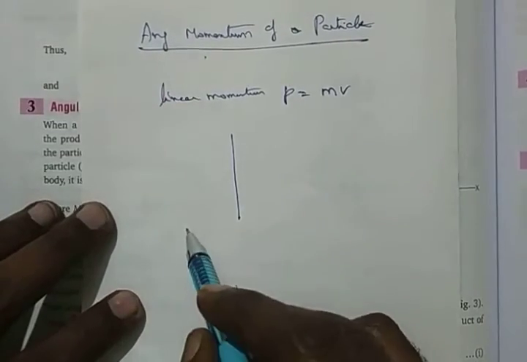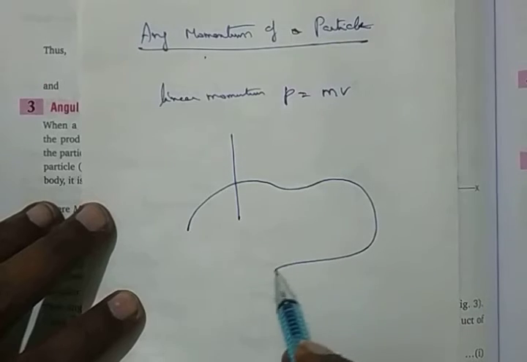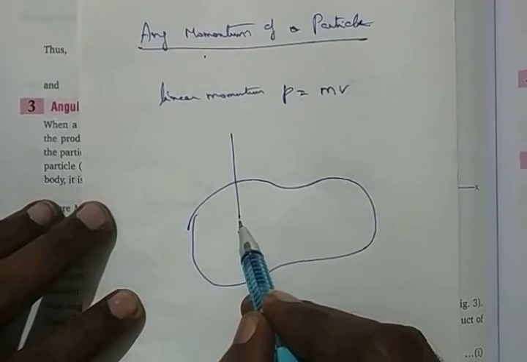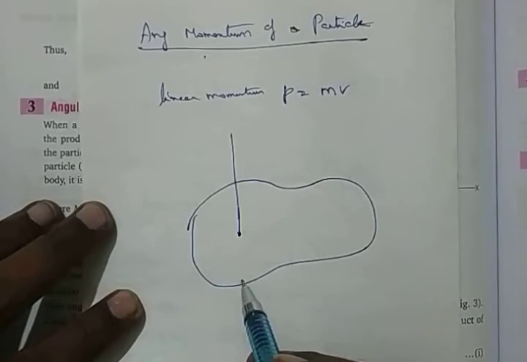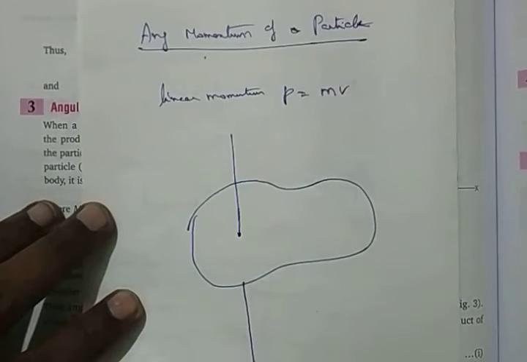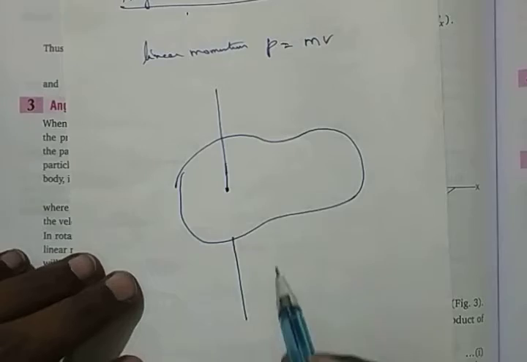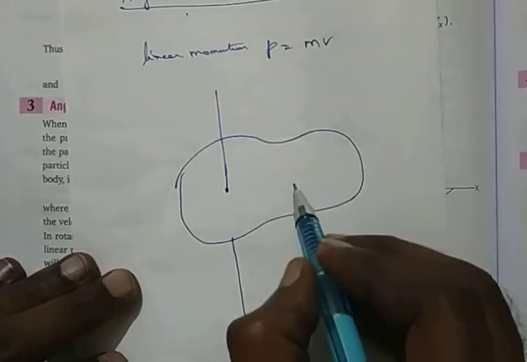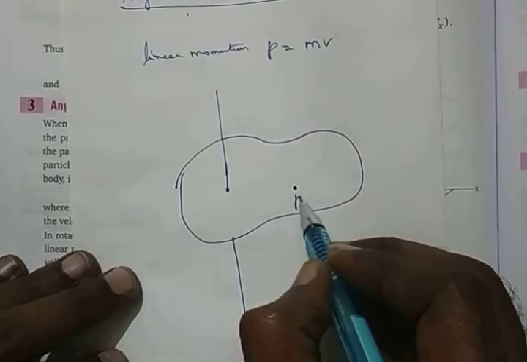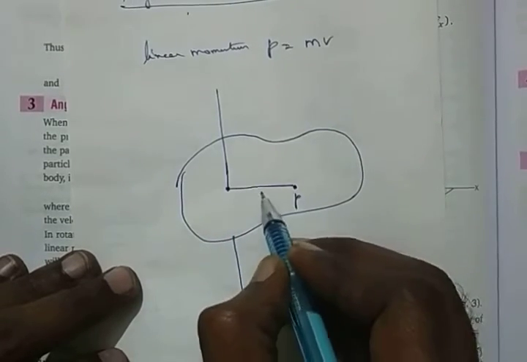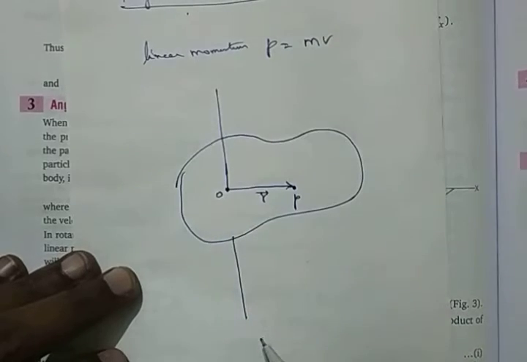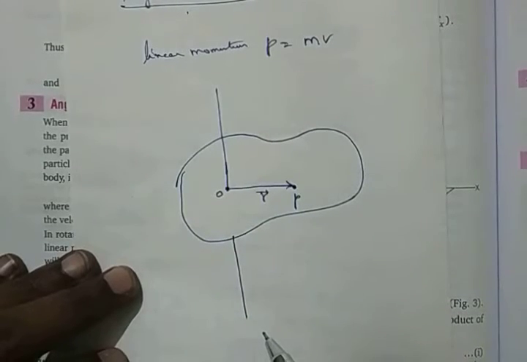Take the similar situation of a big lamina, and there is a point where you have put a hole, and this whole lamina is now hanging over it here. Take a similar point P at a distance r vector from the axis of rotation.